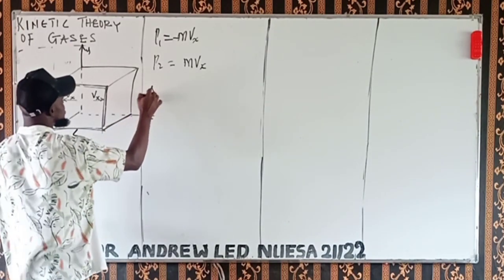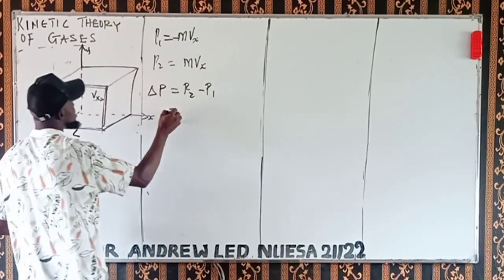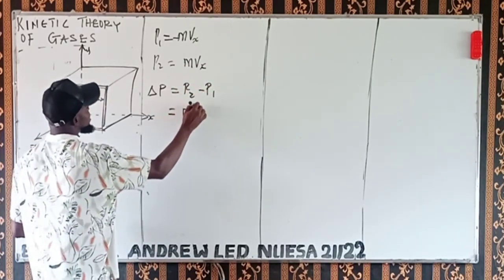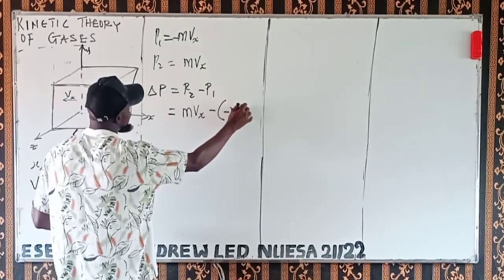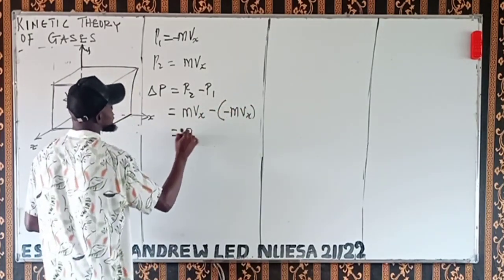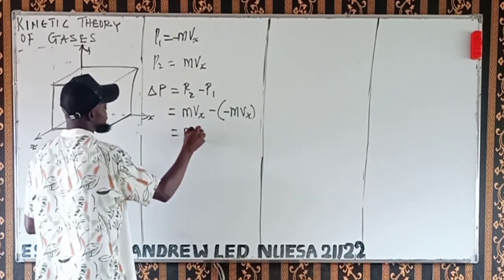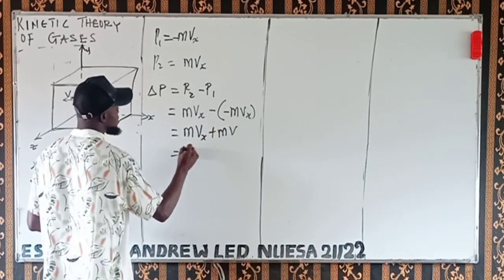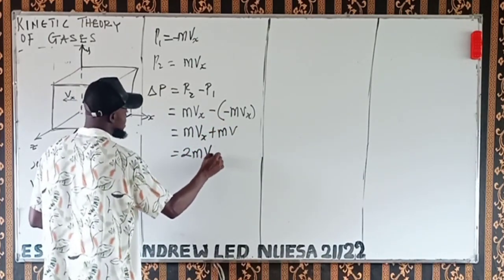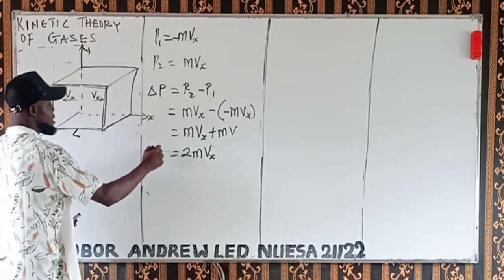Then the change in momentum will now be P2 minus P1, which is mvx minus P1, which is minus mvx. Let me just finish everything: mvx plus mvx. That will be 2mvx in the x direction. So this is the change in momentum.